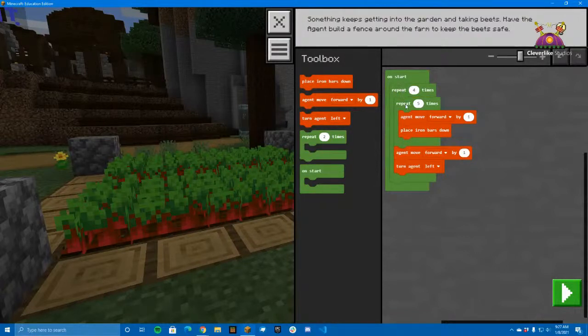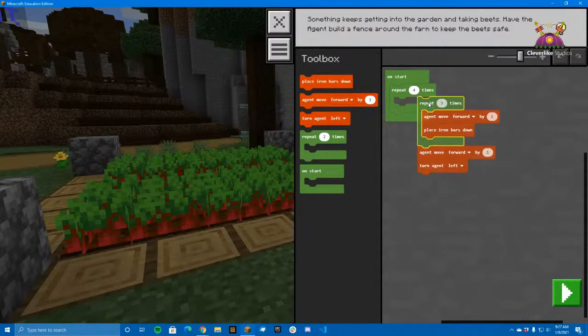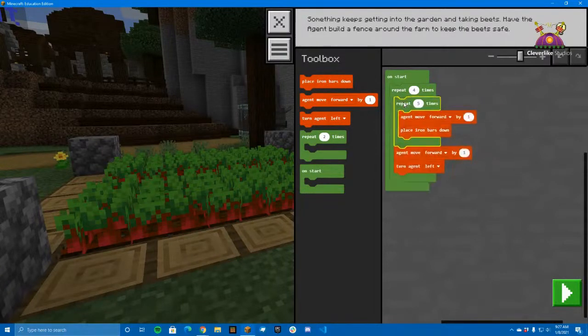I brought in a loop, and then I put all of this stuff inside of that loop. And that's the great thing about these drag and drop blocks, how they automatically wrap up the code so you know what's working. So 5 times we're placing the bars down, and then we'll do a spin around and then do that whole process again. Once that's done, it goes back up and keeps counting till it's done 4 times. So let's watch that in action.